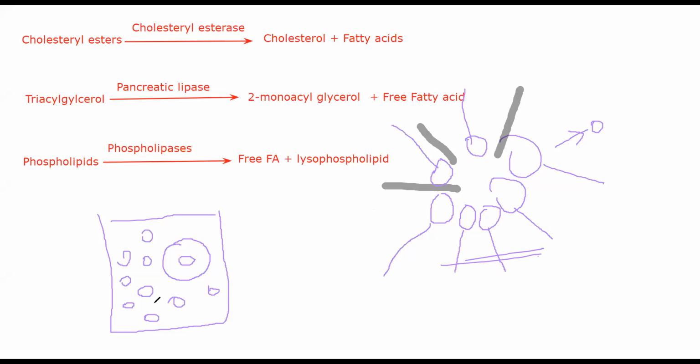You have triacylglycerol, you have cholesterol esters, you have phospholipids. These molecules are broken down so that you get free fatty acids. From these free fatty acids, you can get micelles. Okay, that is the principle. From free fatty acids, you'll be able to absorb them easily. That is why you break these individual molecules down, form free fatty acids, and later on form micelles so that they can get absorbed inside your mucosal membrane. Okay, now do you understand what is happening in the digestion of lipids?